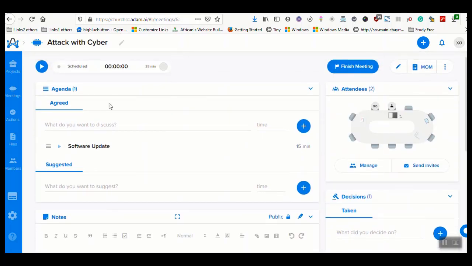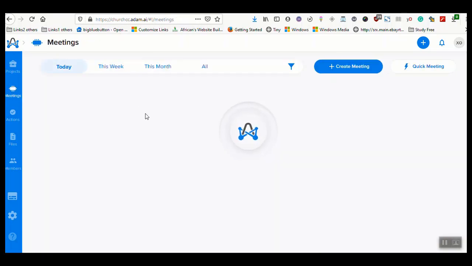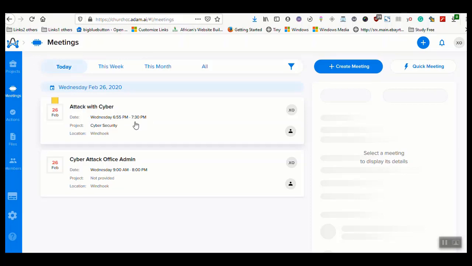So remember, when I finish putting all the agendas and everything, I can click on start once the meeting starts. So the meeting is running right now. So we have 35 minutes left. So the time here records how long you're going to spend on the meeting. Now, once the meeting is finished, then you come here and you click on finish. So we can see that the meeting is now finished. And when we come to meetings here, we can now see that the meeting has been finished.